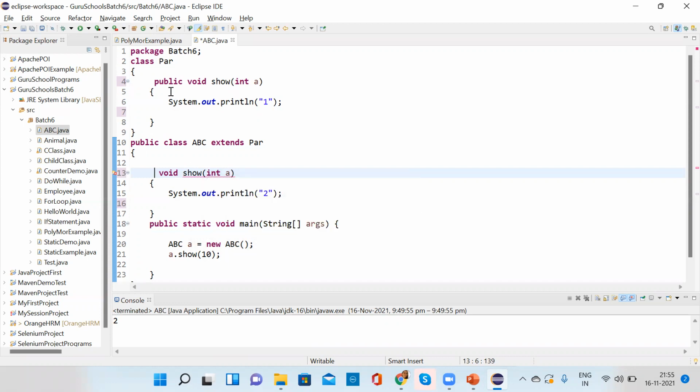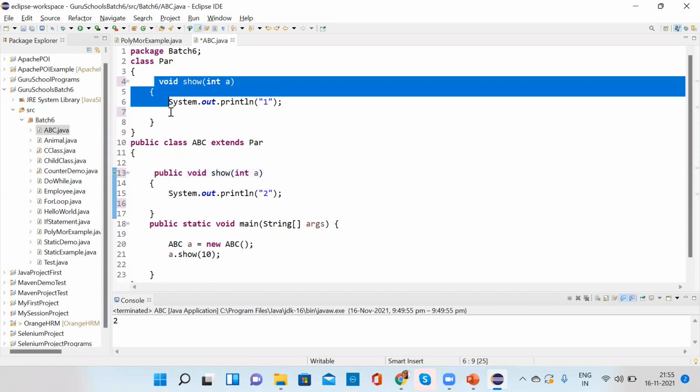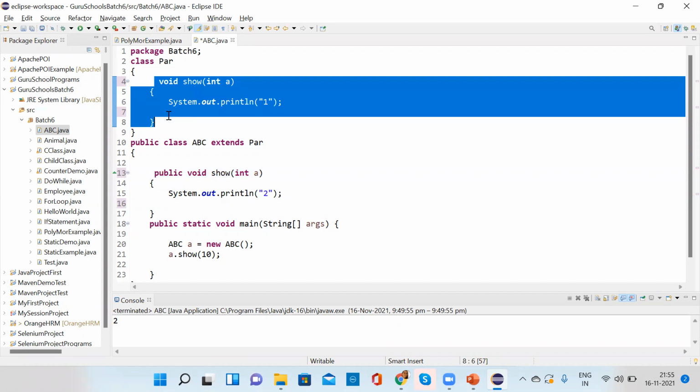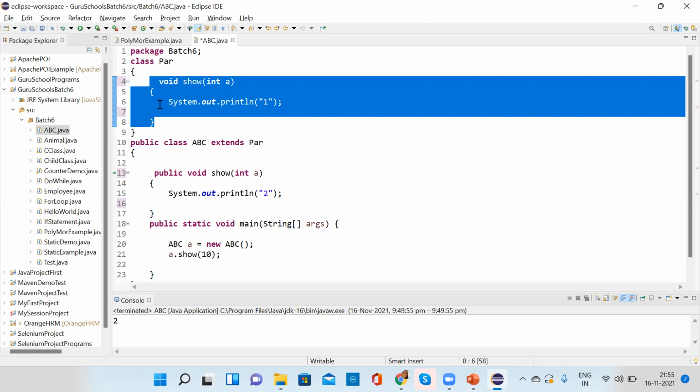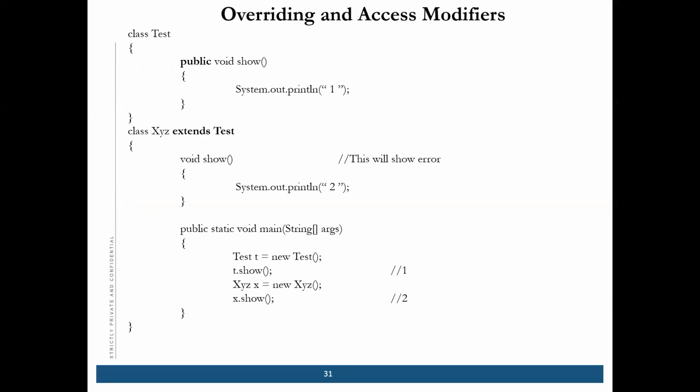If I make this default and this public, then it will work, because this accessibility is more, so they can override this method. What is our main aim? To override this method. So in this case, it is allowing. Okay, clear?